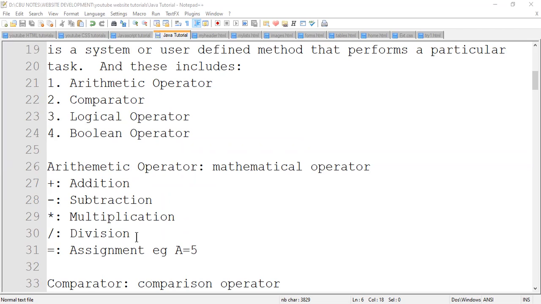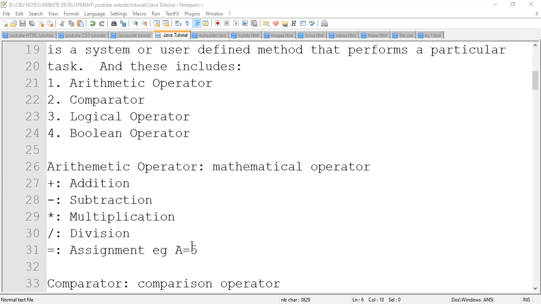One thing that you need to note: this equal sign is not used to compare whether this is the same as that. In Java, if you use this equal sign, it is assignment. It means you are assigning a value to a variable. We'll discuss what a variable is later on. So now, for example, here, A is equal to 5.